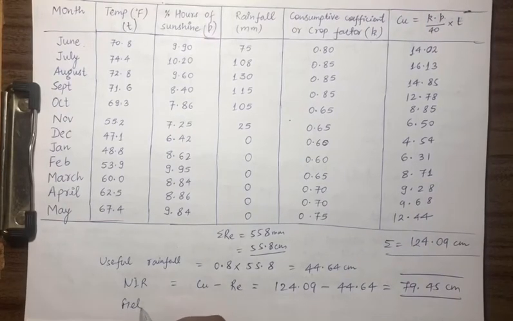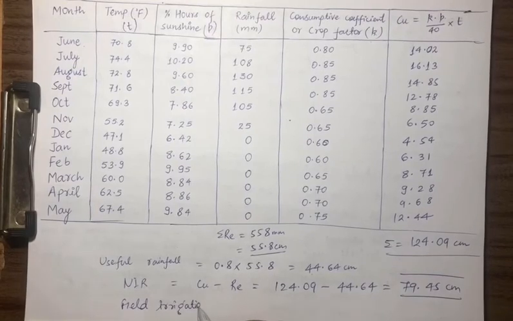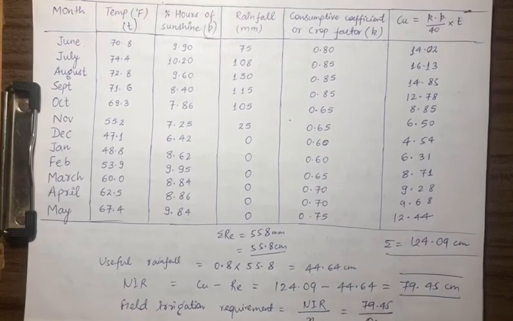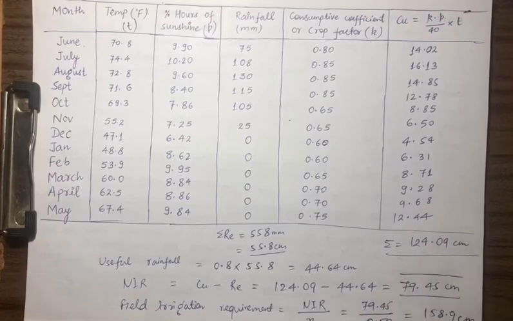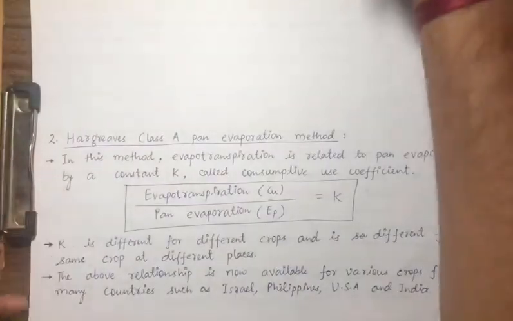So field irrigation requirement will be how much? NIR upon the application efficiency, 79.45 upon 0.5, 158.9 centimeter. But what we have to calculate? We have to calculate the volume actually.